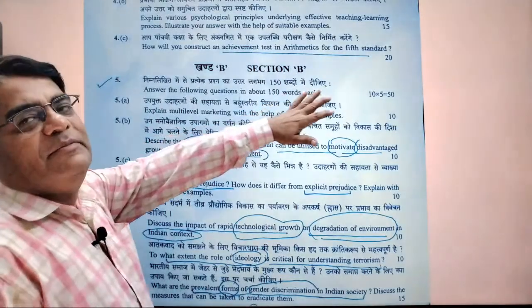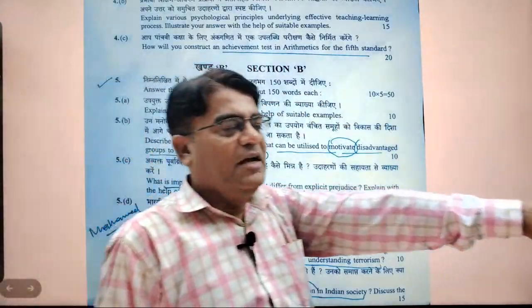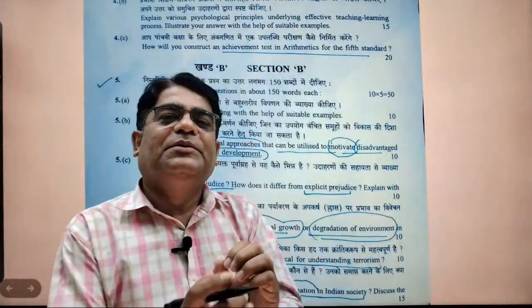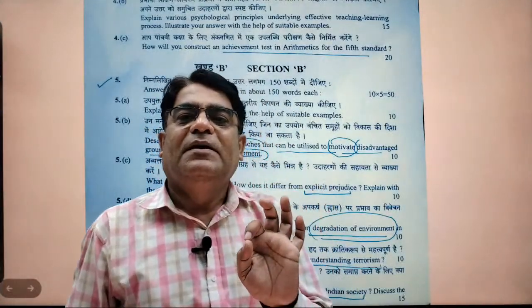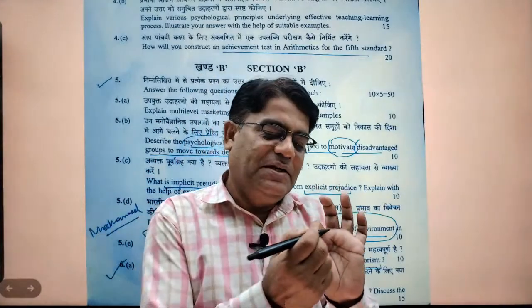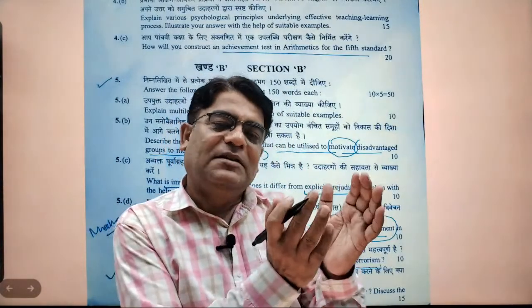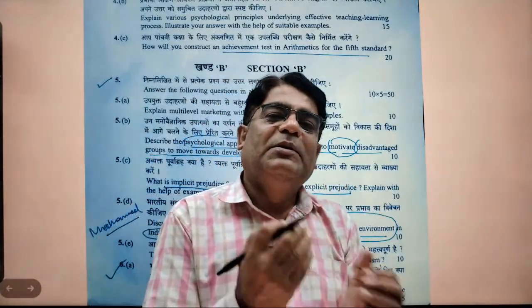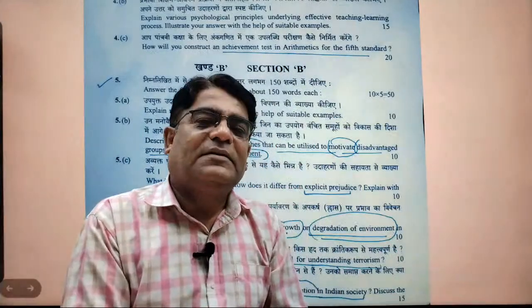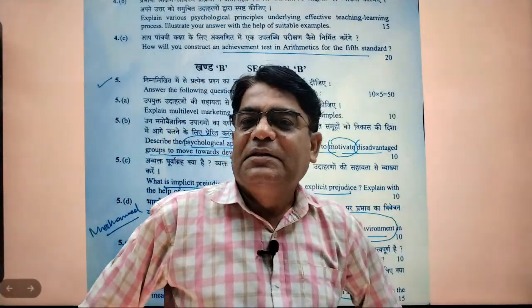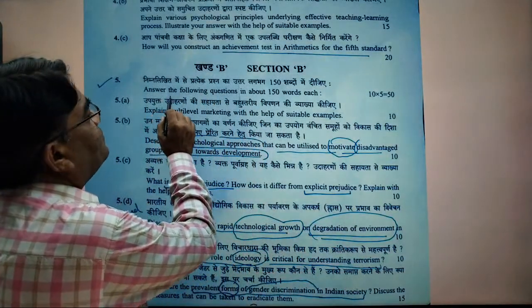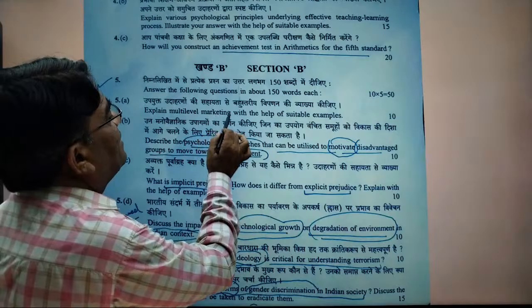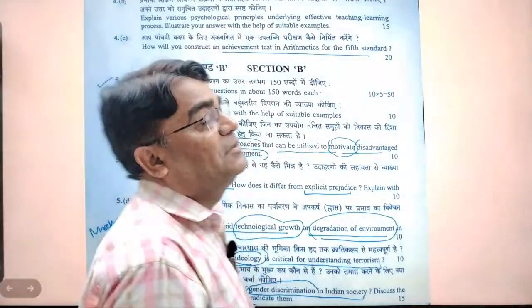See, again, don't cross the word limit, so we go direct. And for your knowledge I am giving you, you should connect your answer with the background also. This is always advisable. If you connect this, then the content comes in continuity, and then you are able to make your point clear. Be precise but connect with the background knowledge also. So here is the question: explain multi-level marketing with the help of suitable examples. How simple is the question?